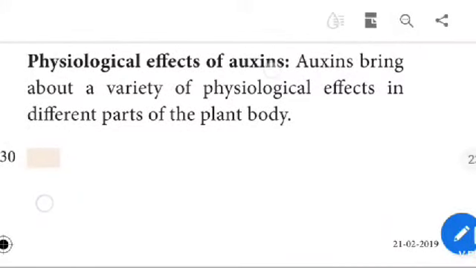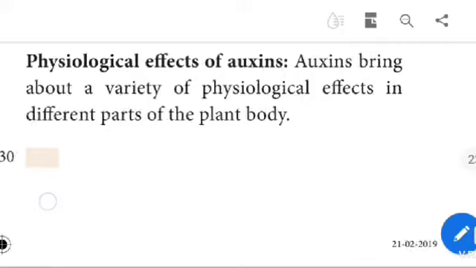Physiological effects of auxin. Auxin brings about a variety of physiological effects in different parts of the plant body.